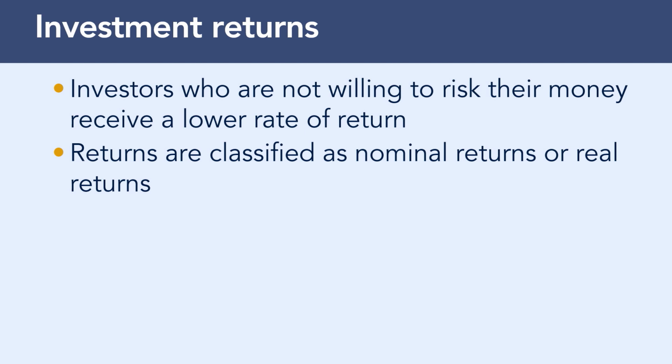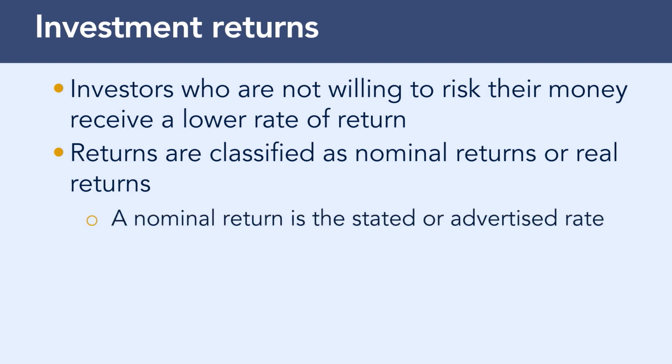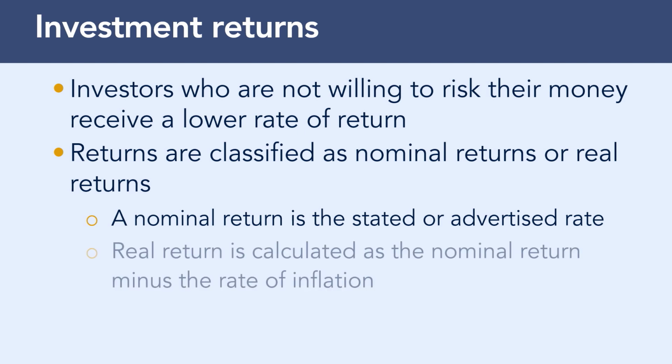Returns are classified as nominal returns or real returns. A nominal return is the stated or advertised rate. For example, a savings account is advertised with a 2% return. That is its nominal return. Real return is calculated as the nominal return on an investment minus the rate of inflation.